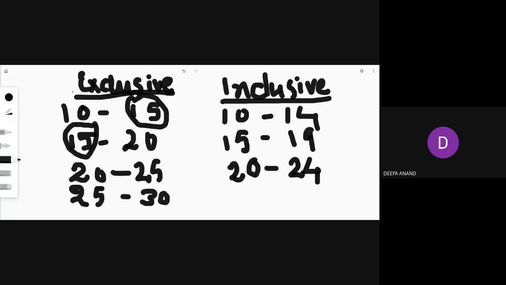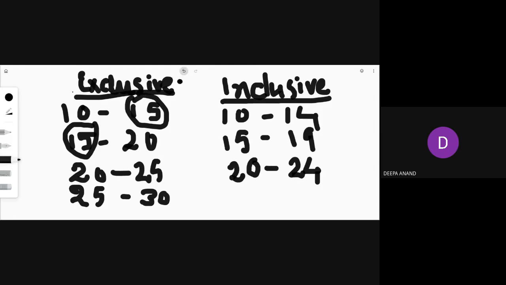See the type of inclusive class. Purvi, can you read the class, what I have written on the board? Yes, ma'am. 10 to 13, then 15 to 19, then 20 to 24. That means what is the class interval? Okay, I didn't explain class interval, that we'll do afterwards. Here in this series, how is it different from the previous series?